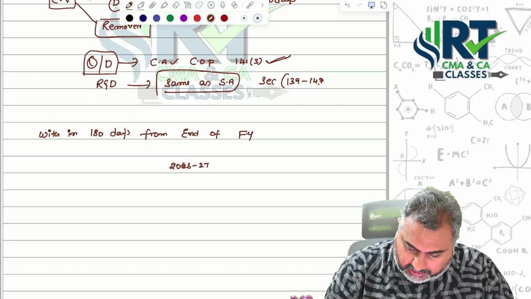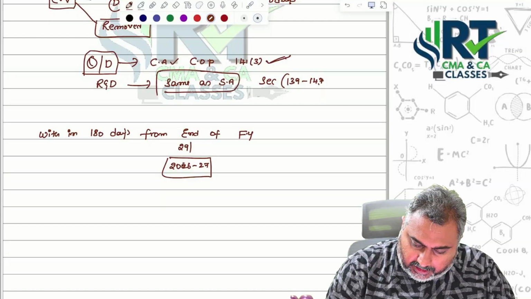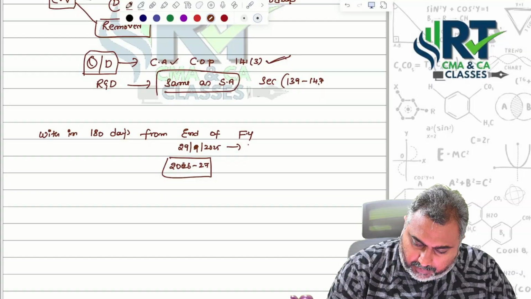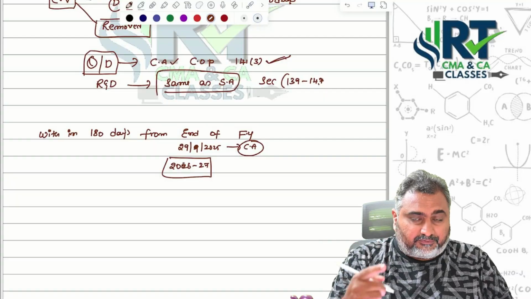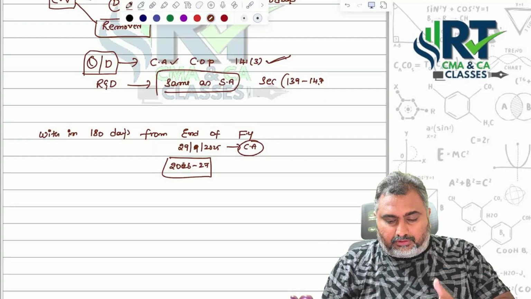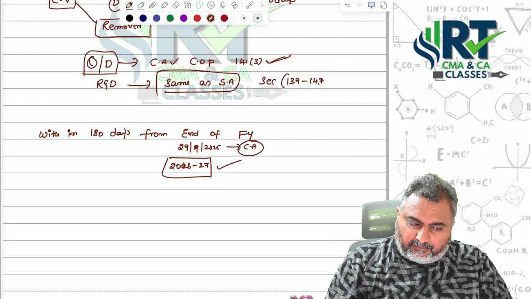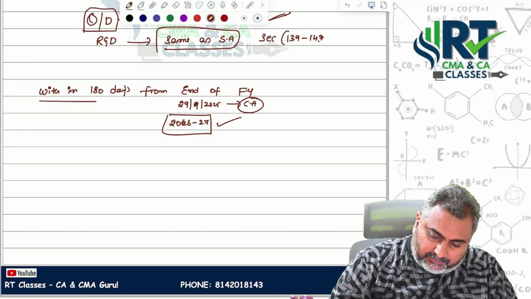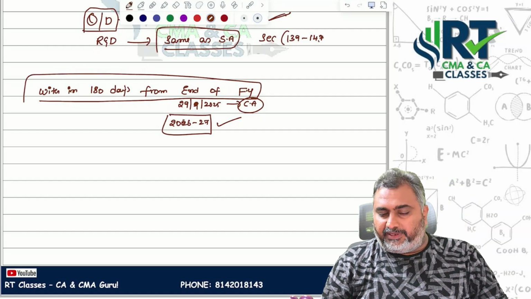For the 2026-27 audit, we are appointing the cost auditor by 30 September itself. Why, sir? If we give them sufficient time, they are able to do the concerned things properly. When they have sufficient time, they will perform the audit perfectly. So within 180 days from the end of the financial year, the concerned audit should be completed.